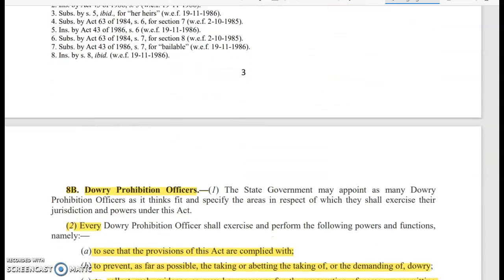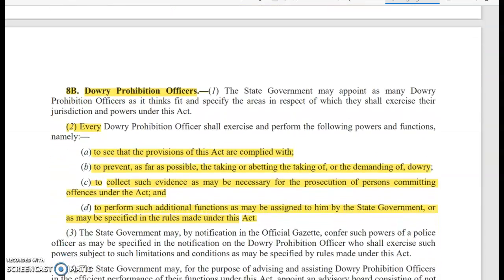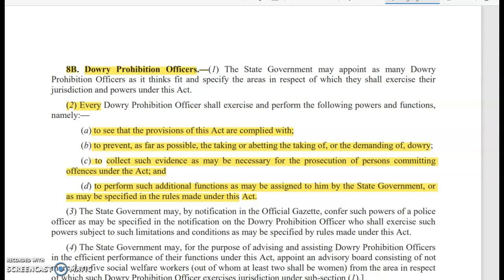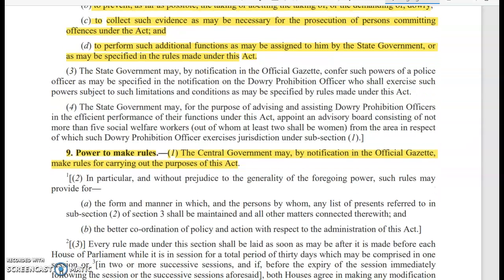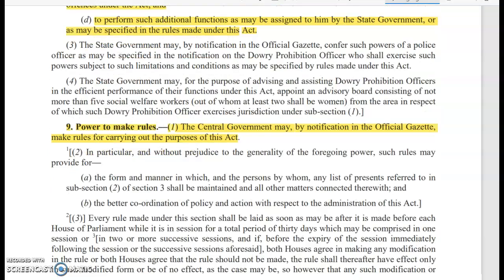Then the state government has the right to have dowry prohibition officers. The dowry prohibition officers are to see to the matters, and they can work along with police, and when they receive an FIR, they can work accordingly in collaboration with the police and the legal authorities.